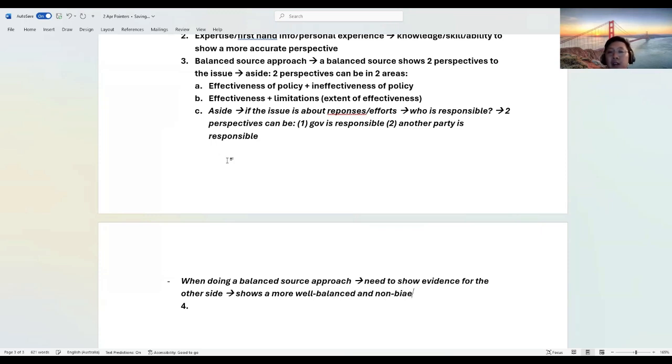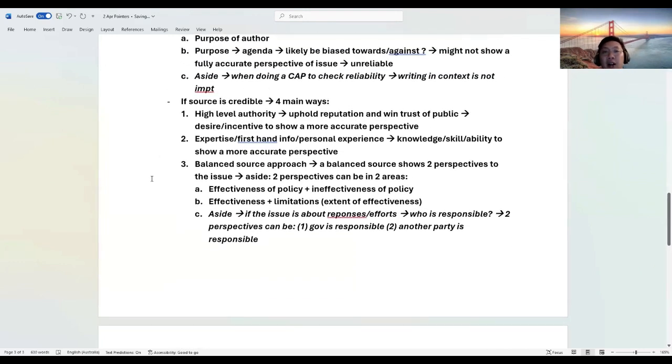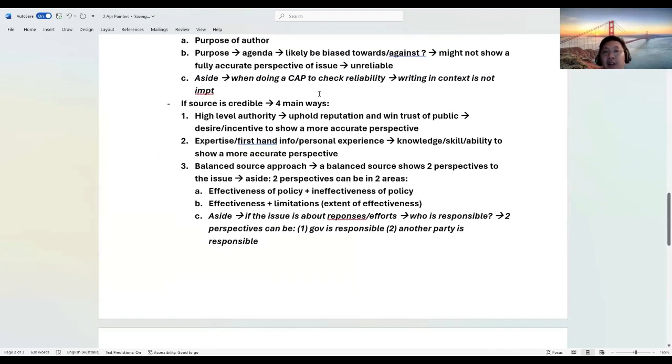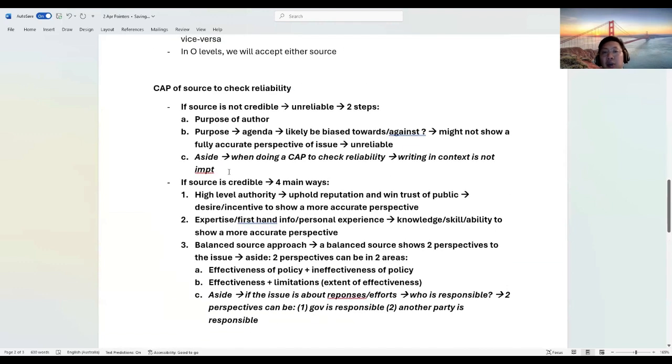and non-biased perspective to the issue, and therefore reliable. Okay, so this is what we have done so far. So if the source is credible, this is what we'll do.